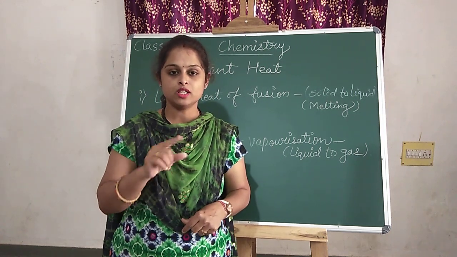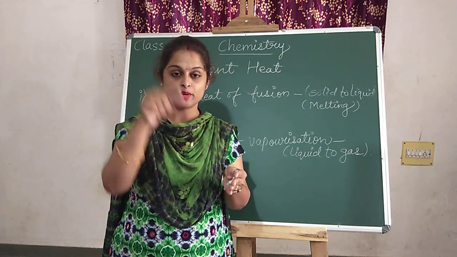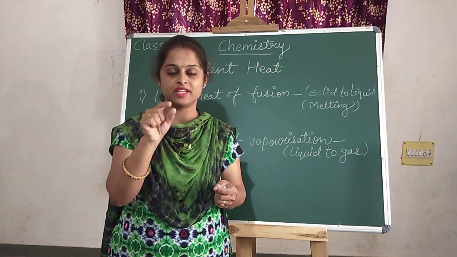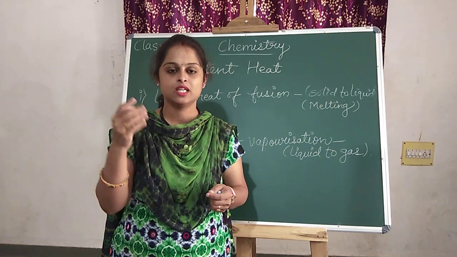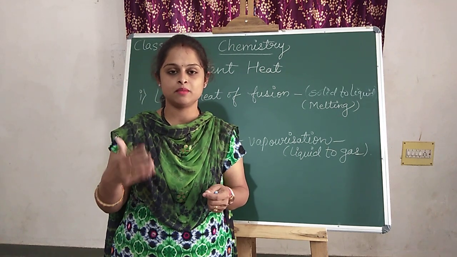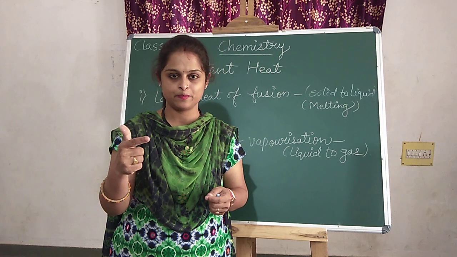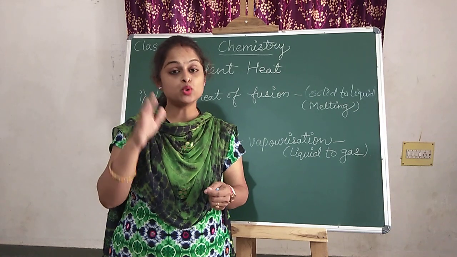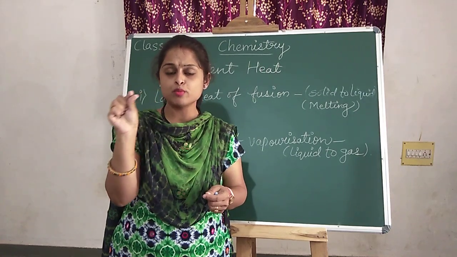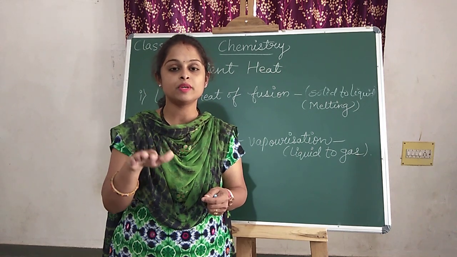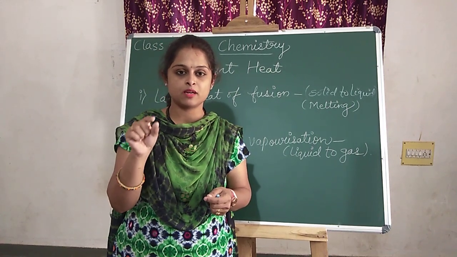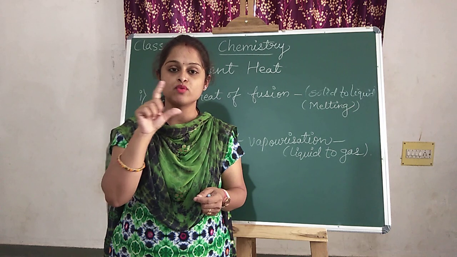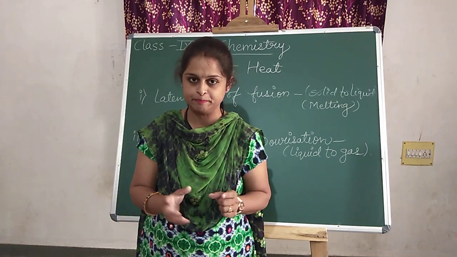Sorry, I forgot to tell you one thing. When you are putting the ice in that jar, put the thermometer also. While putting the thermometer, you will find out the temperature. It is exactly 0 degrees Celsius. It starts melting, but the temperature is not rising. Why so? Up to the last end, when the last little cube of ice is remaining in the beaker, the temperature will not rise. जब तक उस बीकर में बर्फ का छोटा सा टुकड़ा भी बचा होगा, तब तक उसका टेम्परेचर इंक्रीज नहीं होगा. वो 0 डिग्री है, वो 0 डिग्री ही रहेगा.